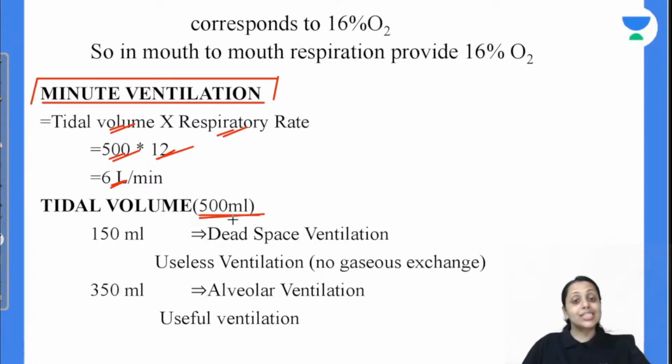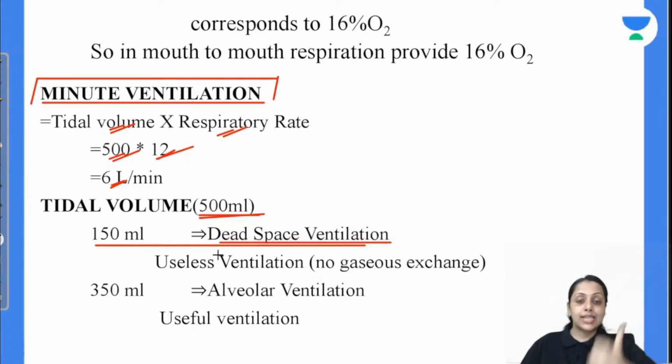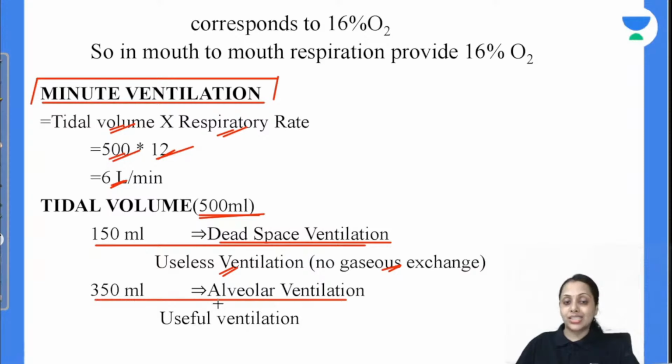अब टाइडल वॉल्यूम, excuse me, it is 500 ml. इस टाइडल वॉल्यूम का 150 ml goes to the dead space ventilation. मीन्स यहाँ पे वेंटिलेशन जो होगा वो वेस्टेड होगा, no gaseous exchange. Only and only 350 ml is participating in the alveolar ventilation. So useful ventilation कितना हो गया, only 350 ml. 150 ml क्या होता है, useless होता है, no gaseous exchange occurs.